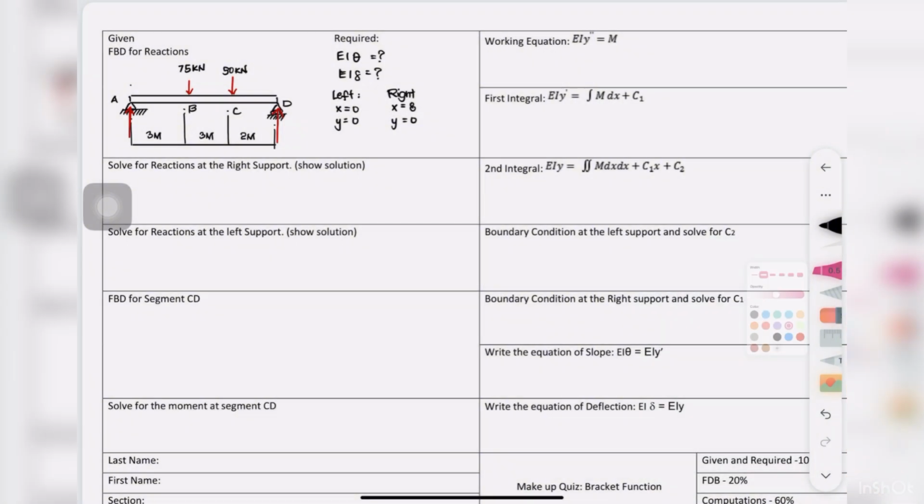To start, we first have to solve for the reactions on the left and the right support. First, we'll start on the right support, which is Dy.